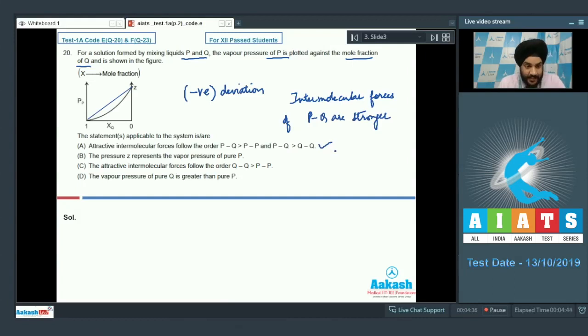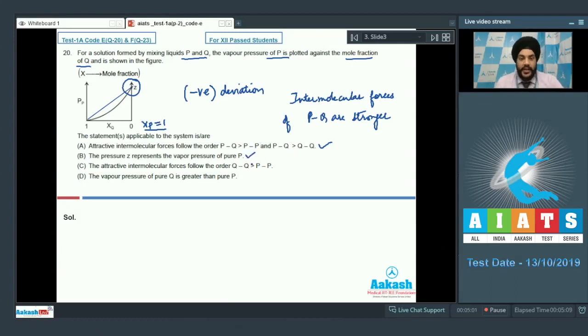If we talk about the second statement now, the pressure Z represents the vapor pressure of pure P. This is also correct, students. When the mole fraction of Q is 0, it means that the mole fraction of P will be equal to 1. So when the mole fraction of P is 1, the vapor pressure is given as Z. So this must mean that the vapor pressure of pure P is equal to Z. So the second statement is also correct, students.